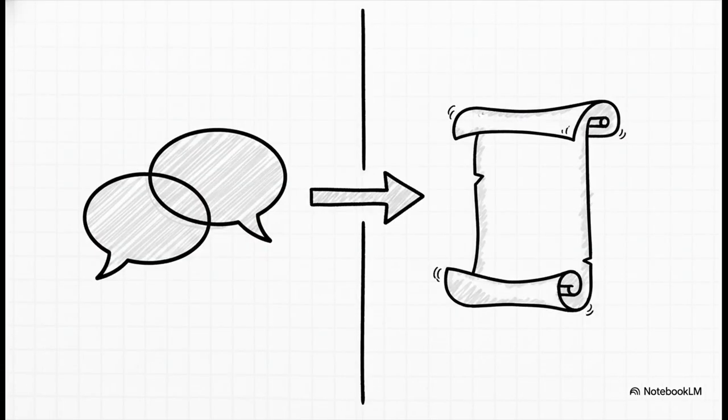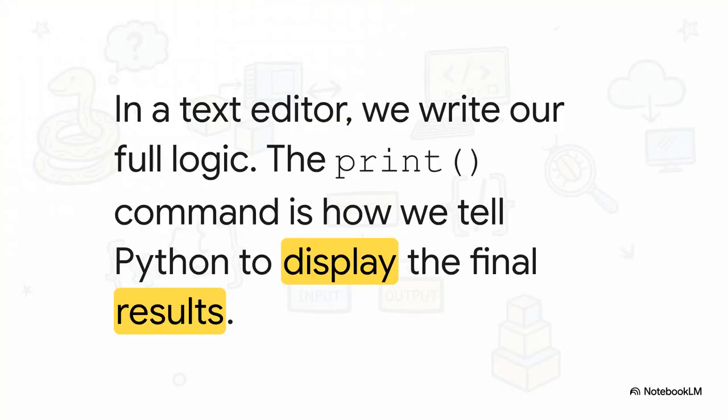That line-by-line conversation is fantastic for quick tests. But what if we want the computer to follow a whole list of instructions, like a complete recipe all at once? Well, for that, we need to write a program file. So we'll switch over to a simple text editor like Notepad and write out our entire recipe. And you'll notice these print commands. That's just our way of telling Python, hey, after you do all the swapping, I want you to display the final results on the screen so I can see what happened. It's how our program talks back to us.